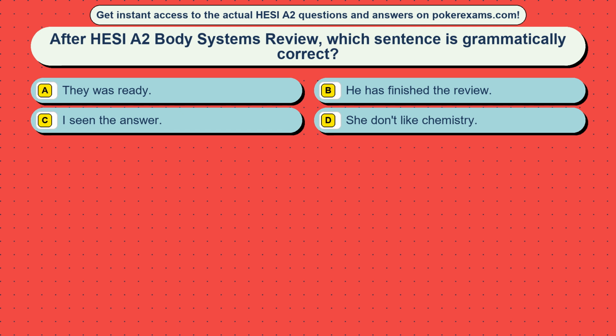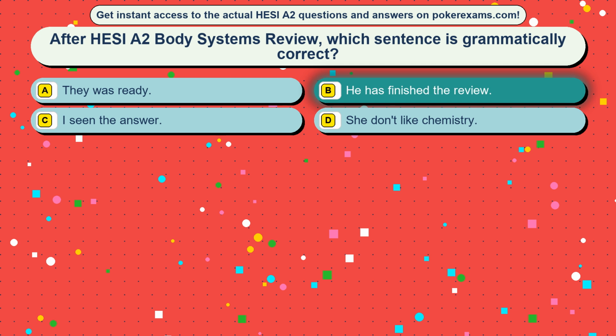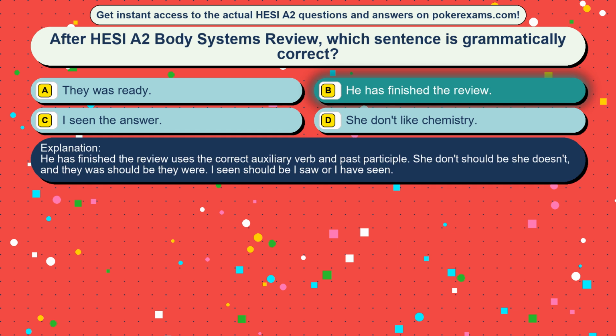Option A, they was ready. Option B, he has finished the review. Option C, I seen the answer. Option D, she don't like chemistry. The correct answer is option B, he has finished the review. He has finished the review uses the correct auxiliary verb and past participle. She don't should be she doesn't, and they was should be they were. I seen should be I saw or I have seen.